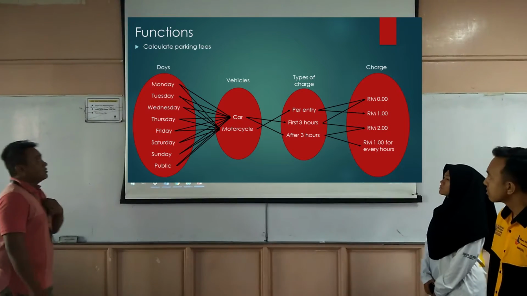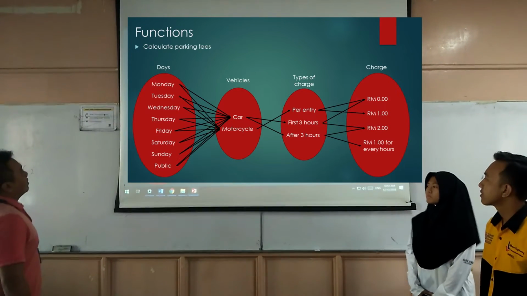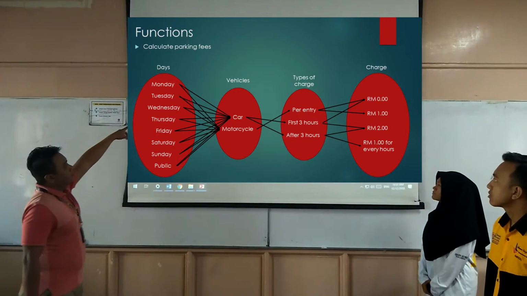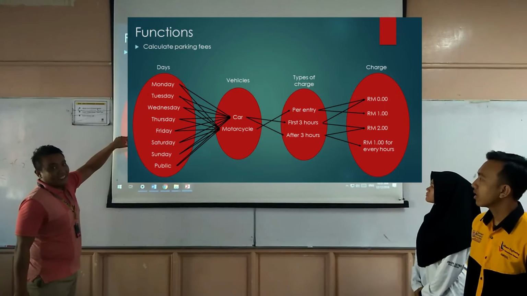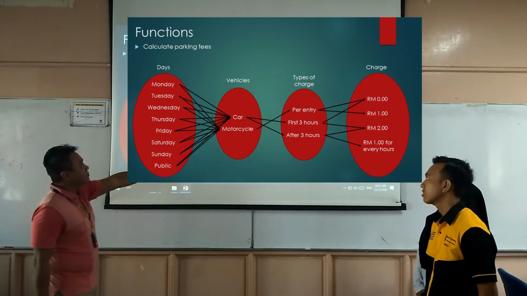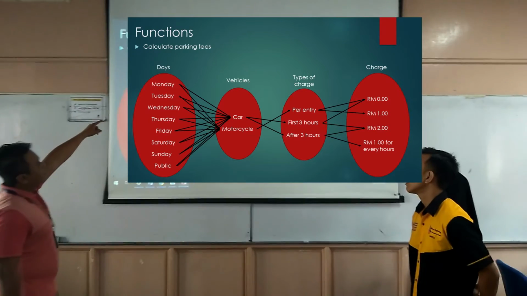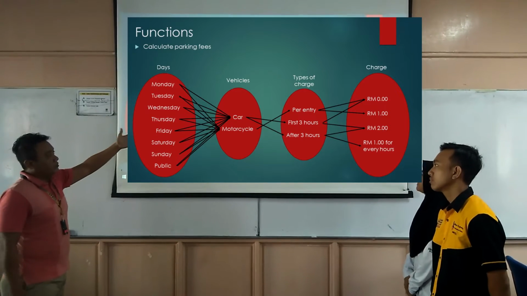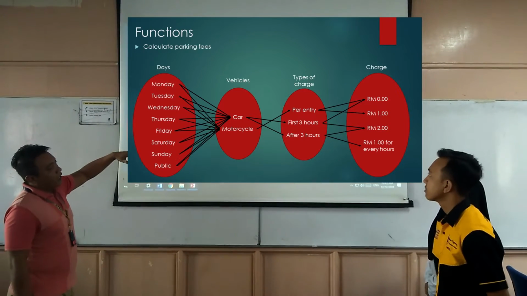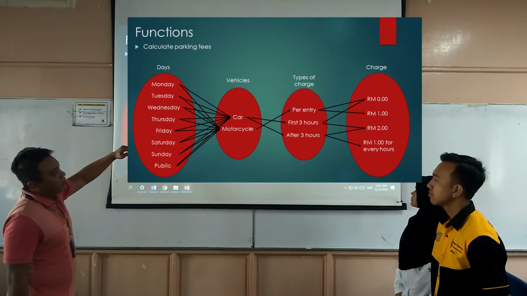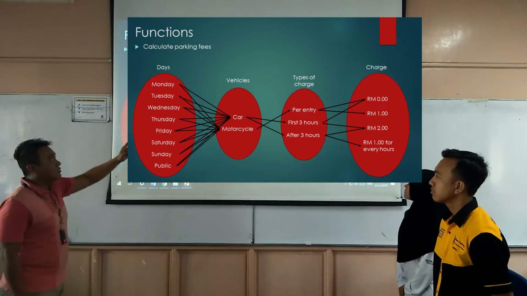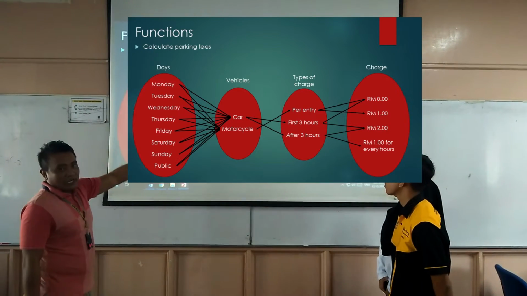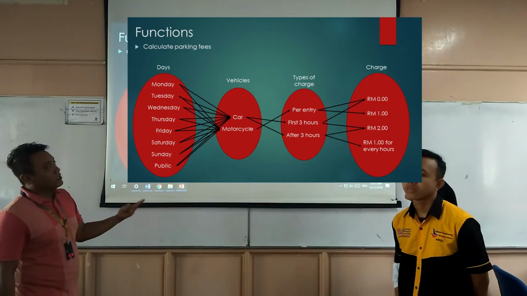And this is the functions. The function is used to calculate the parking fees. First, this is the domain, and this is the codomain. The days go to the type of vehicle, which is car or motorcycle, and after they detect the vehicle, they go to the type of charge, which is per entry, first 3 hours and after 3 hours.